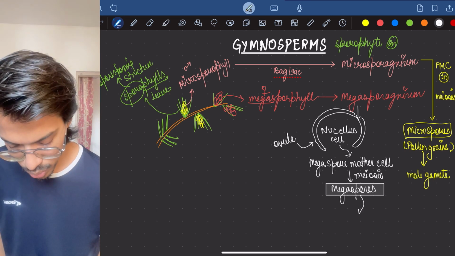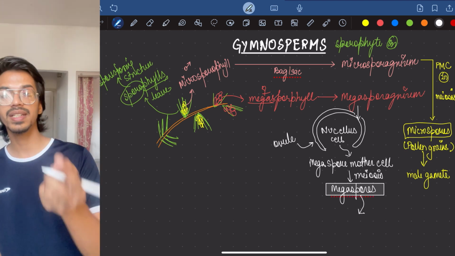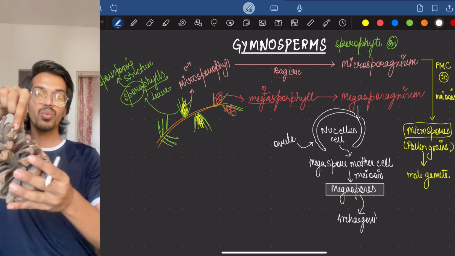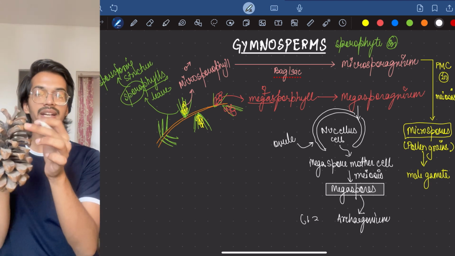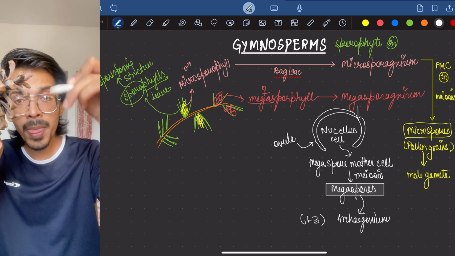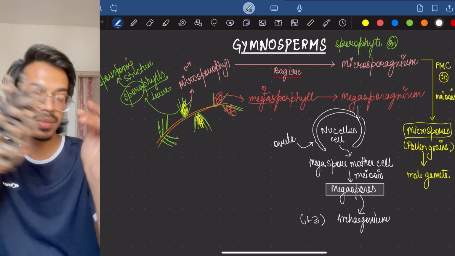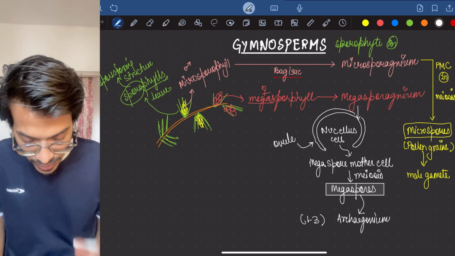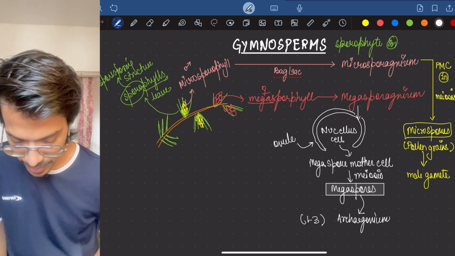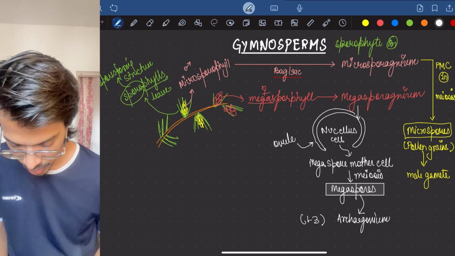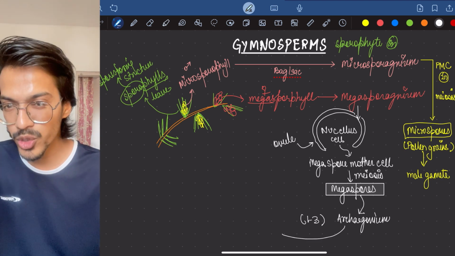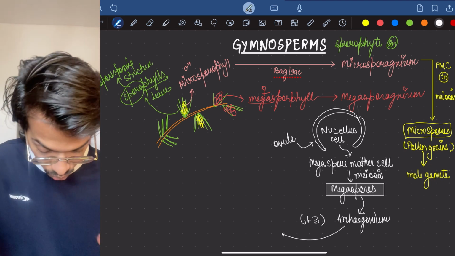Normally 1 to 3 archegonia are developed inside one ovule, so there might be 1 or 2 or 3 archegonia present. Inside the archegonium there is a presence of egg. So can we say that archegonium is the gametophyte of gymnosperm? We can say that way also.